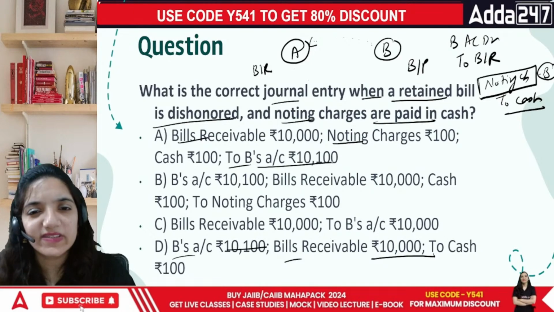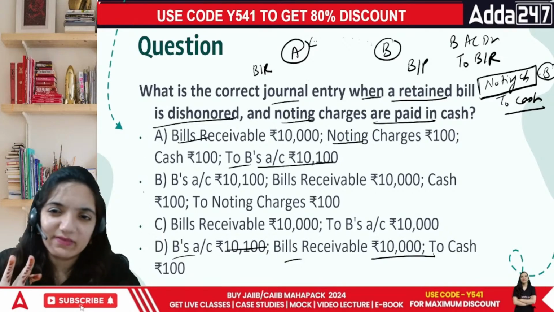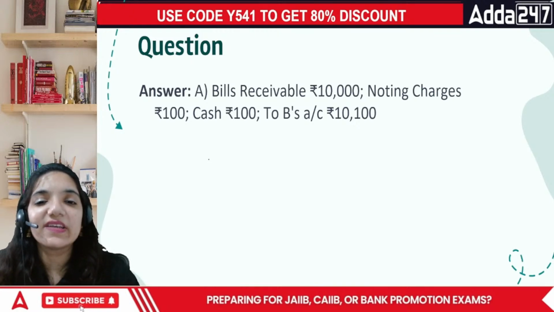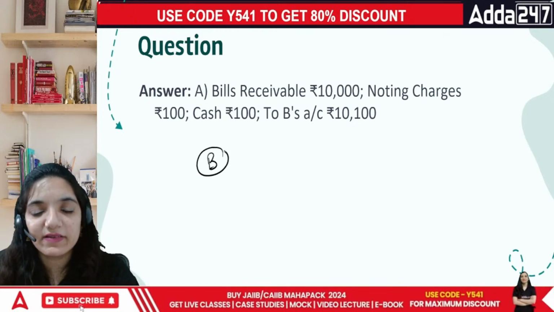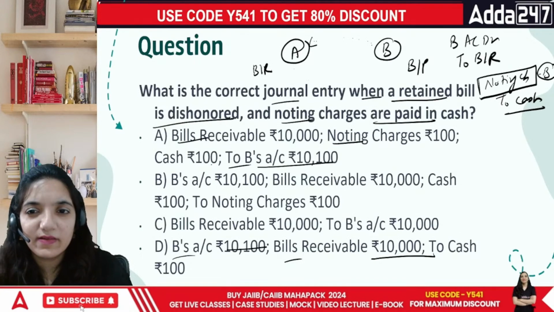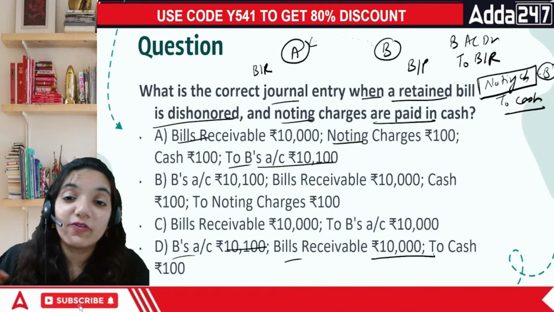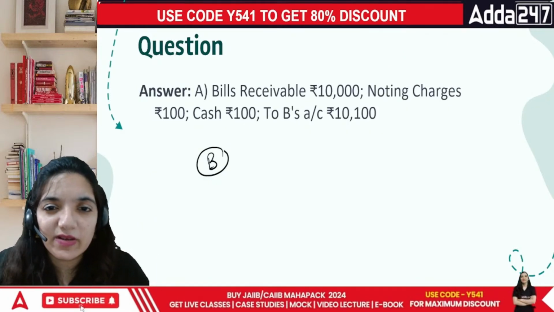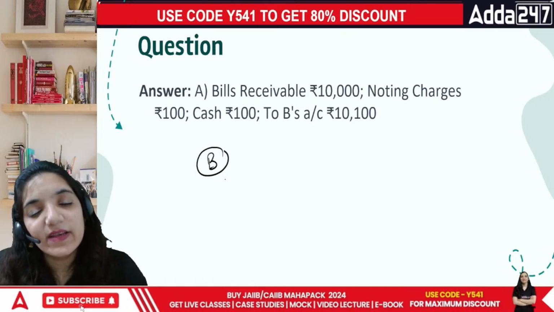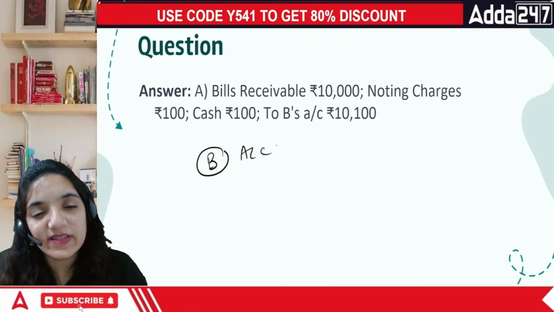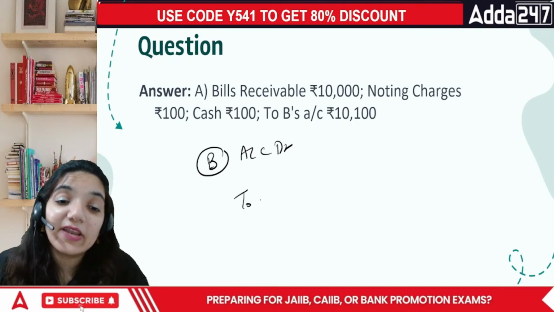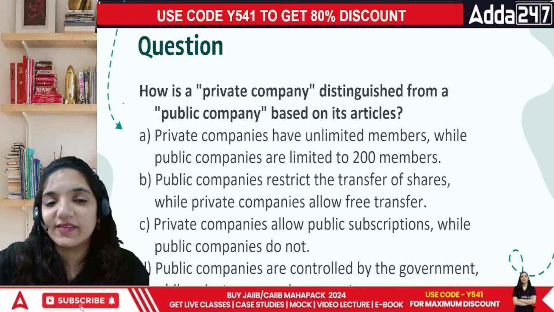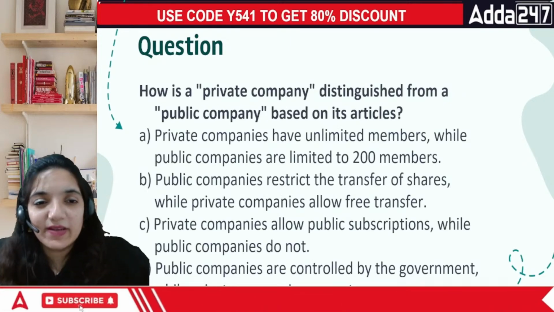No, this is wrong वैसे. This is not the point. This particular point is wrong. Whenever we are trying to find out what has happened, in this case the person is again our debtor. Acha, if I talk from the debtor point of view, it was like this. Now let's understand from the point of the bill receivable. No, the person who is supposed to pay, the debtor, has to be debited again, and your bill receivable has to go. So this is the wrong entry. This question has a problem there. Okay. Okay, everyone. Next question.